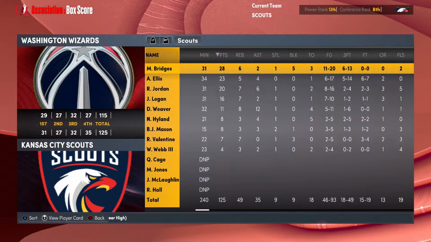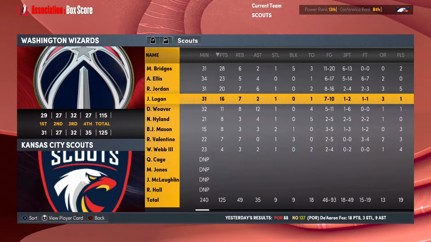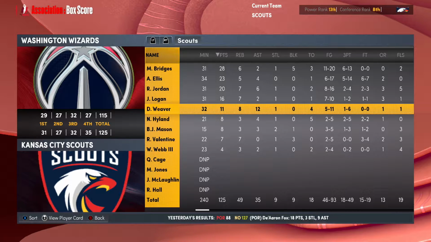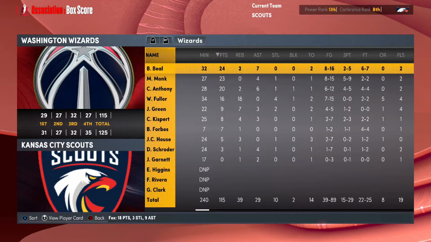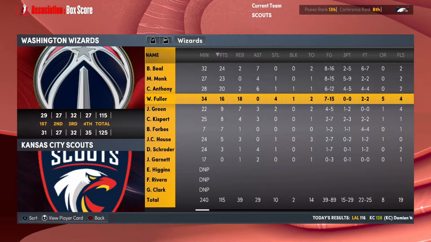Then our 4th straight win comes against the Wizards, 125-115. 28 from Bridges, 23 from Ellis, 20 from Jordan, 16 for Logan, 11, 8, and 12 for Weaver, 2 boards shy of a triple-double here for him. And the Wizards got 24 from Beal, 23 from Monk, 20 from Cole Anthony, and a big double-double for Willie Fuller. But the Scouts win their 4th in a row.